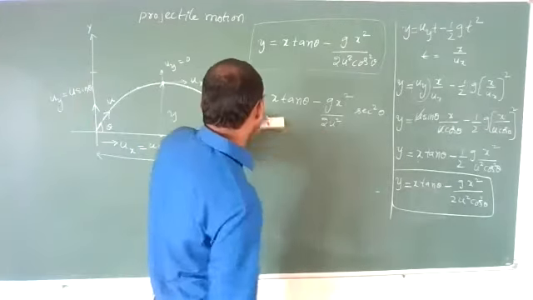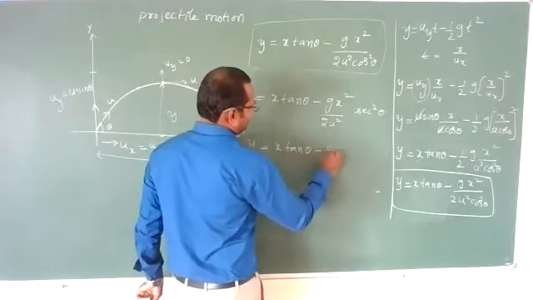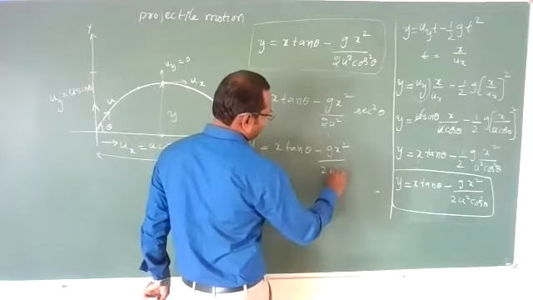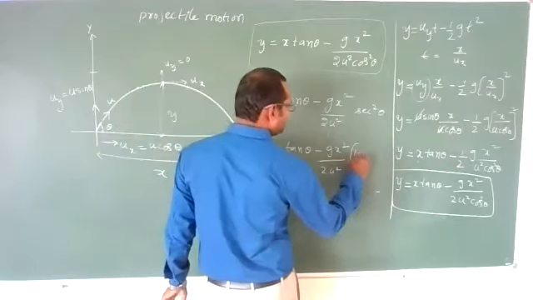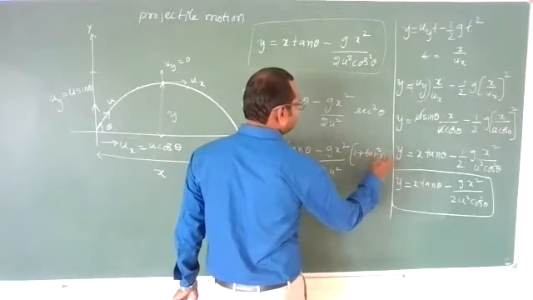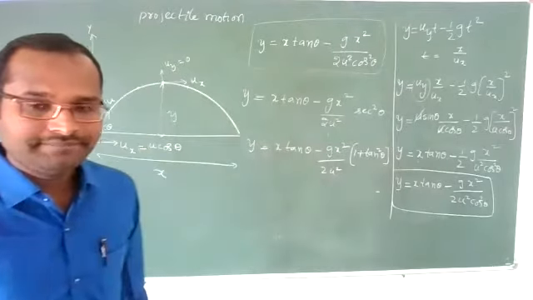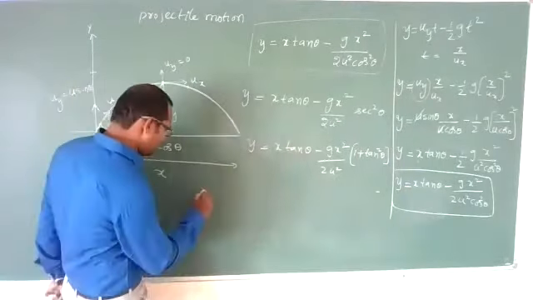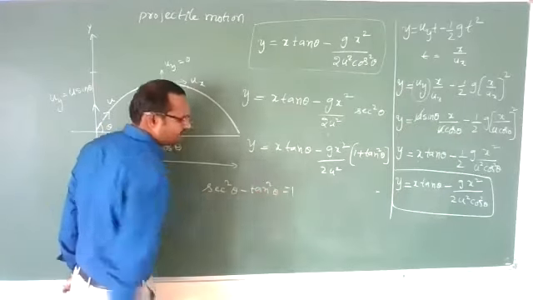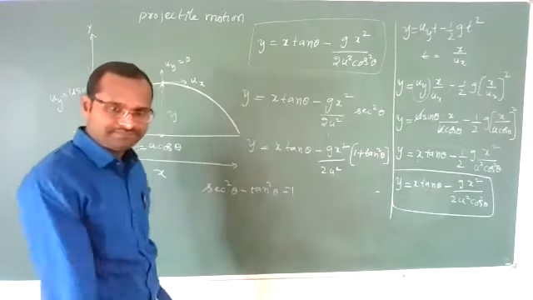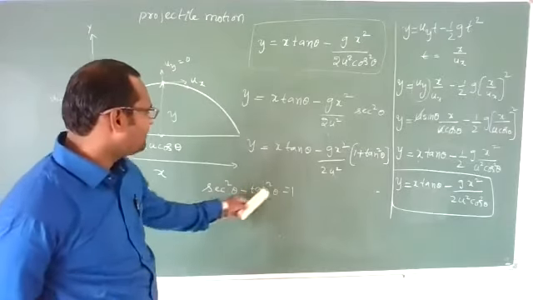So we can write y is equal to x tan theta minus g x square by 2u square secant square theta. We can write it as 1 plus tan square theta. Yes, we know that secant square theta minus tan square theta is 1, a trigonometric identity. Then secant square theta can be written as 1 plus tan square theta.